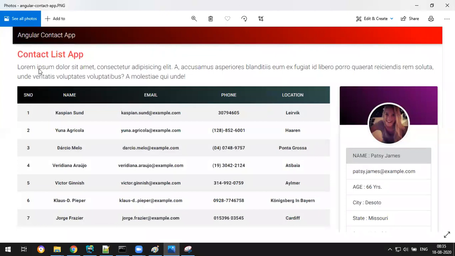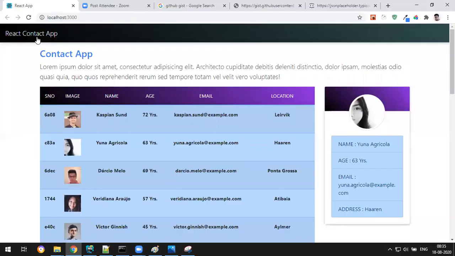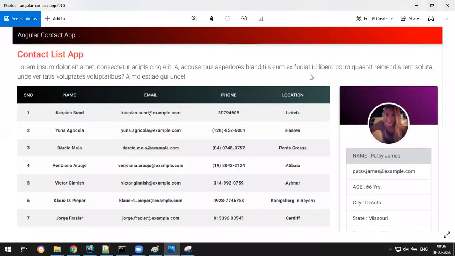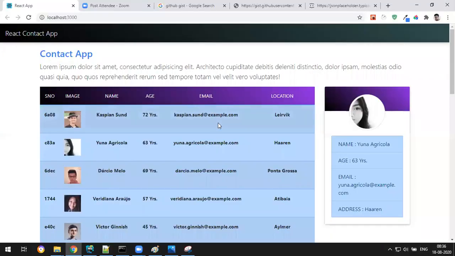This is what we made in the Angular contact app. This is the React contact app. Same story, but how to fetch data from the server is different here and there. How to pass data from one component to another is also different. So that's the benefit if you attend my React and Angular classes. You can do the same type of example, so you'll have more knowledge and can elaborate on each concept. Okay, that's the plan.